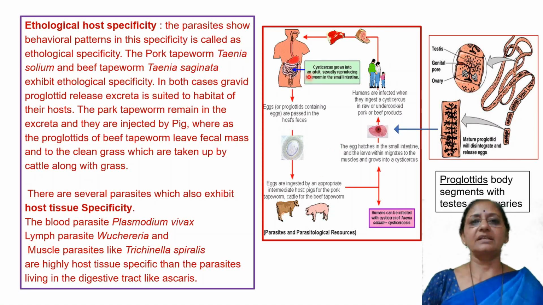How these stages are released into the soil from the human body is given in this figure.